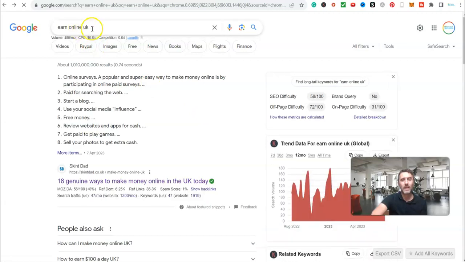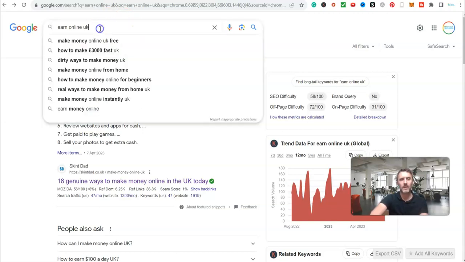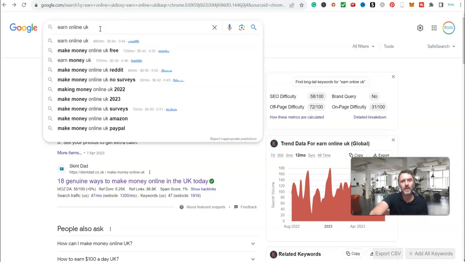So let's go back, and I want to show you another example of this. So that is the keyword Earn Online UK. So I know if I was to create a piece of content around that, whether that's a YouTube video, a TikTok, a Pinterest pin to a degree, whether it was a blog article like this, we have the potential of 480 people landing on our website each month. But that's just one keyword. If I was to press the space bar here, I can now see Earn Money Online UK for free, 720 people.